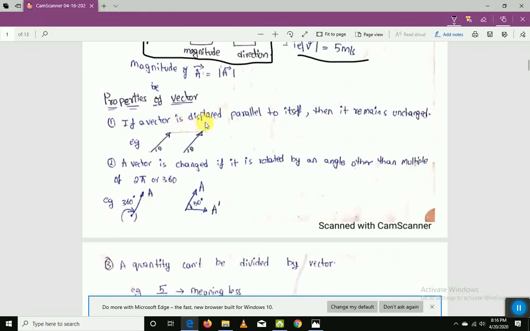If a vector is displaced parallel to itself, then the vector is unchanged, it remains the same. Suppose there is a vector called A here.